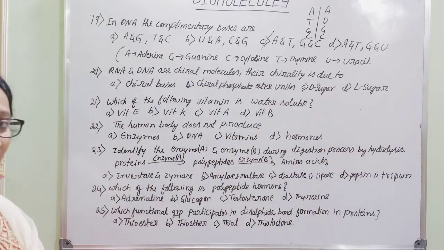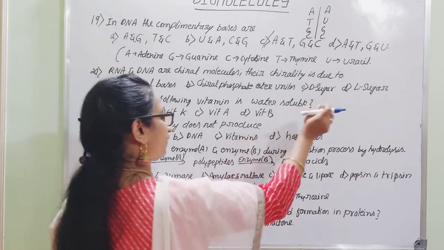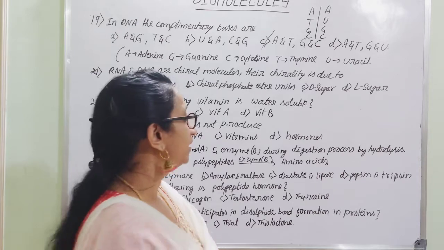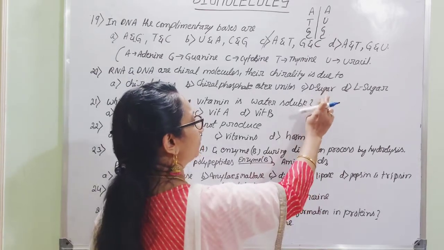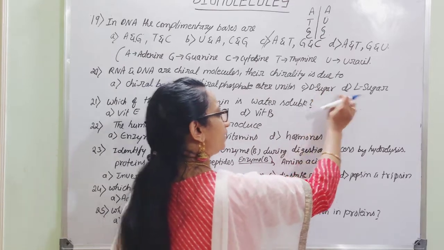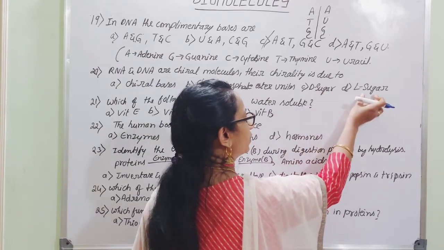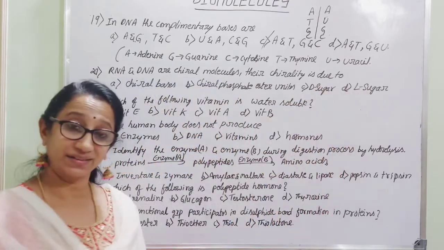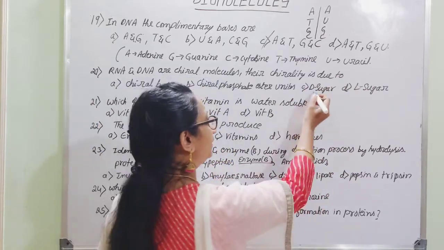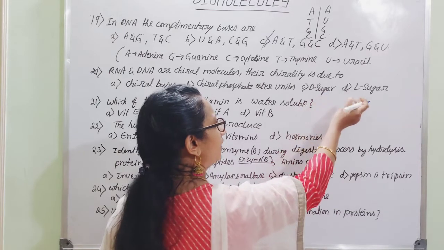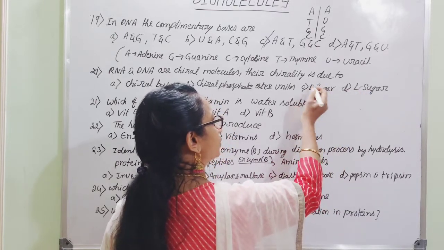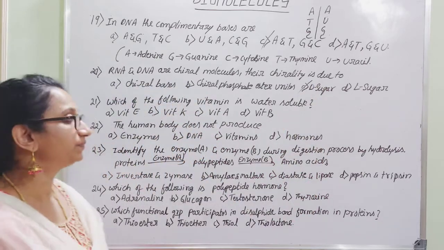Very importantly, remember that the sugar component, ribose sugar or deoxyribose sugar, is mainly the reason for the chirality because it contains chiral centers. But there will be confusion whether it is D sugar or L sugar. Just remember that whether in DNA or RNA, they contain the D sugar form as a component but not the L form. Hence D sugar is the right option.